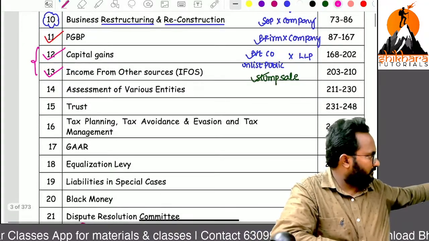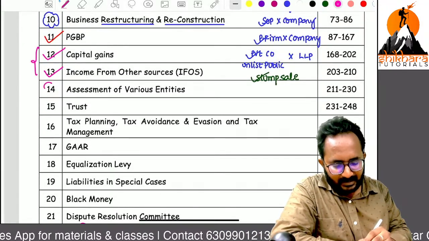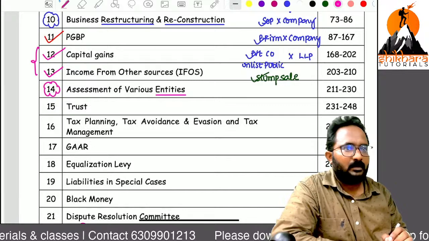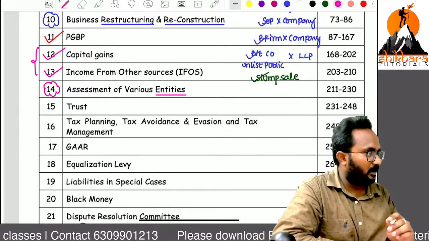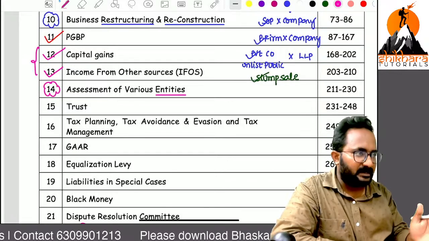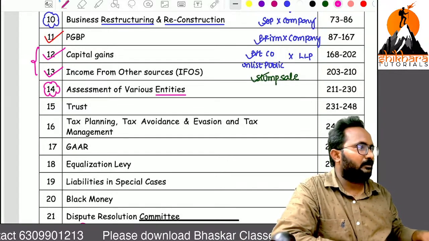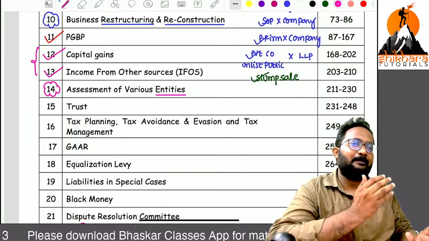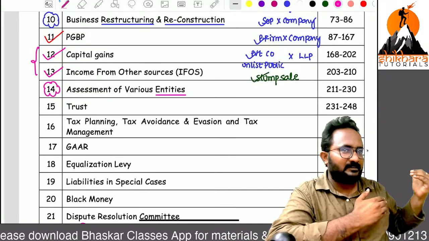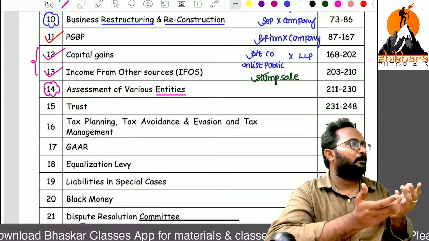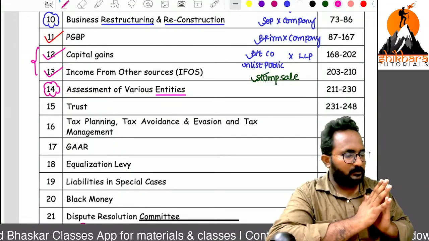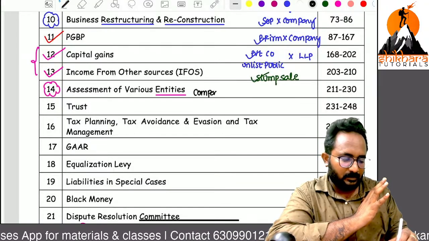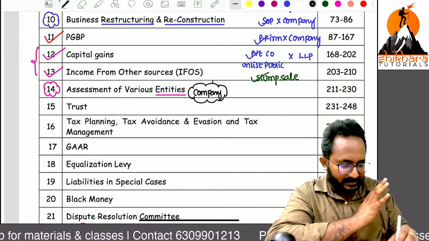So these two we can discuss normally, but next one, assessment of various entities. Sir, what do you mean by entity? Can you give some examples? Company, partnership firm, LLP, these are entities only. How can we do the assessment? In your intermediate level, you know assessment of an individual. Now, except individual, all the entities' assessment we need to discuss. Assessment means how to compute the total income. Here we have a very important entity, nothing but the company. For this purpose only we need to learn this PCBP chapter.